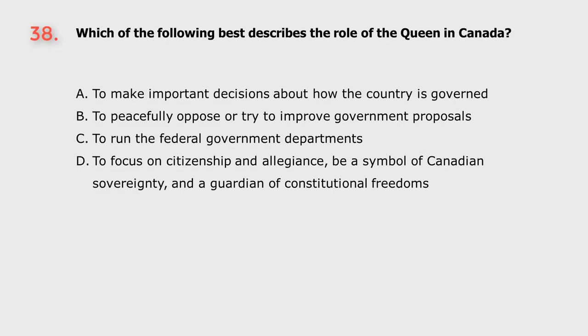Question 38. Which of the following best describes the role of the Queen in Canada? A. To make important decisions about how the country is governed. B. To peacefully oppose or try to improve government proposals. C. To run the federal government departments. D. To focus on citizenship and allegiance, be a symbol of Canadian sovereignty and a guardian of constitutional freedoms.